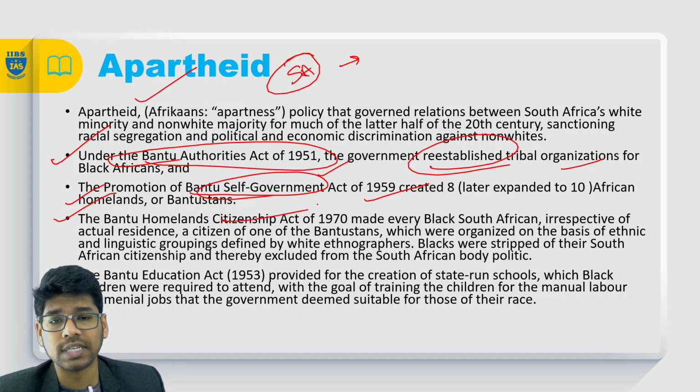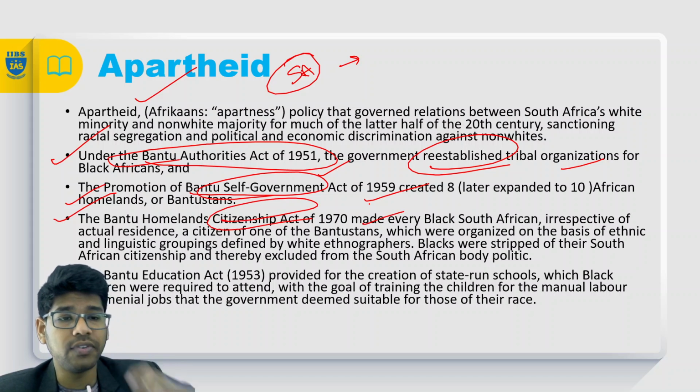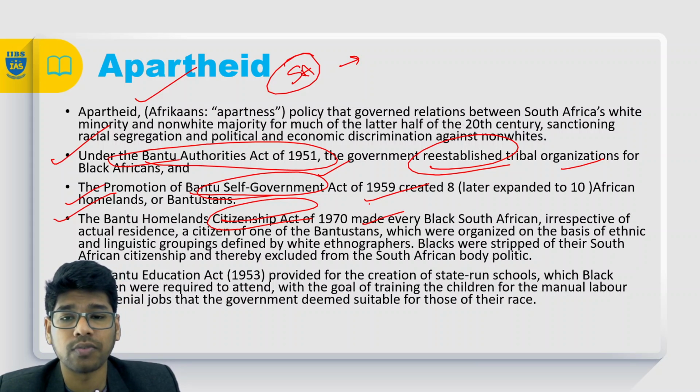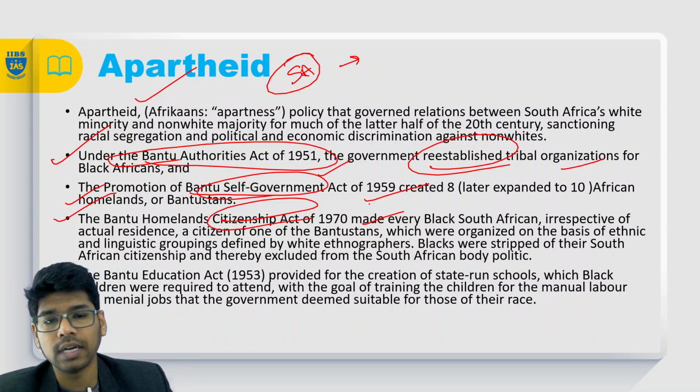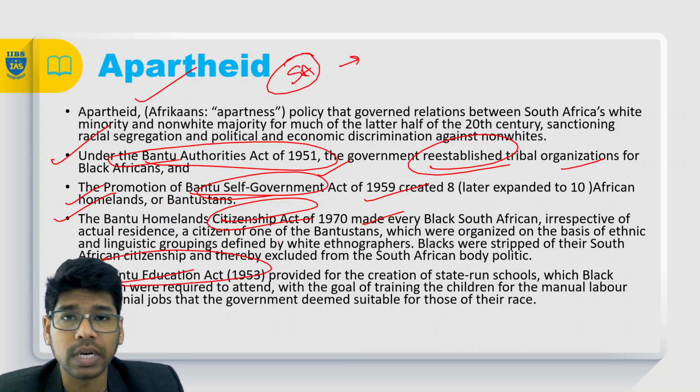Next one, the Bantu Homeland Citizenship Act, which made every black South African, irrespective of the actual residence, a citizen of only the Bantustan, not South Africa. Right? They were denied the citizenship. And the Bantu Education Act. As per this particular act, they were given education only to serve the whites, only as workers.